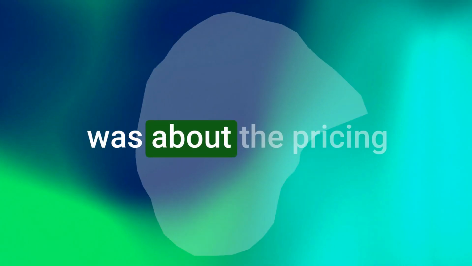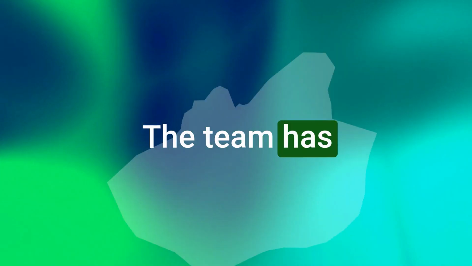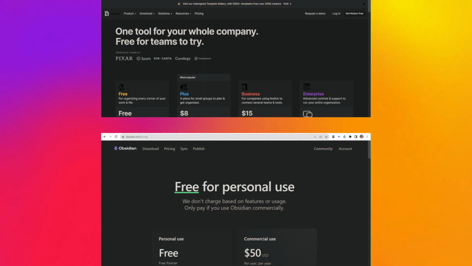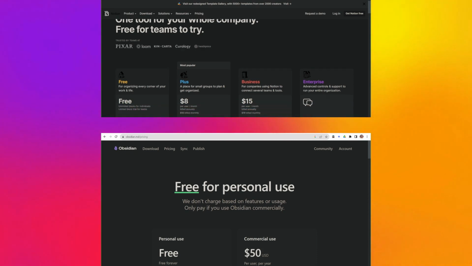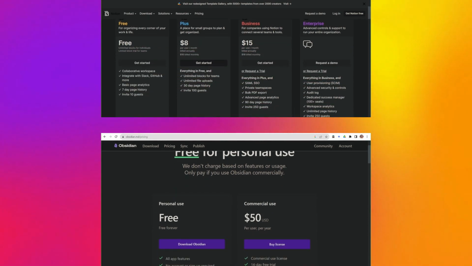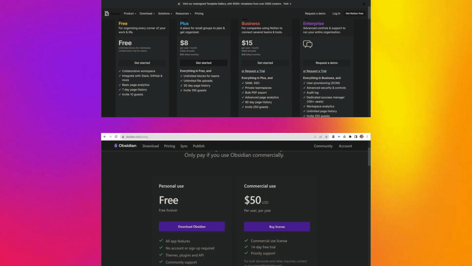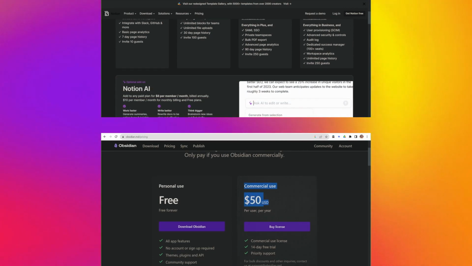The second issue was about the pricing structure of Anytype. The team has mentioned that the pricing structure will be competitive with other software of its type, and it will not be such that people are discouraged from using Anytype. So these are the two major updates.